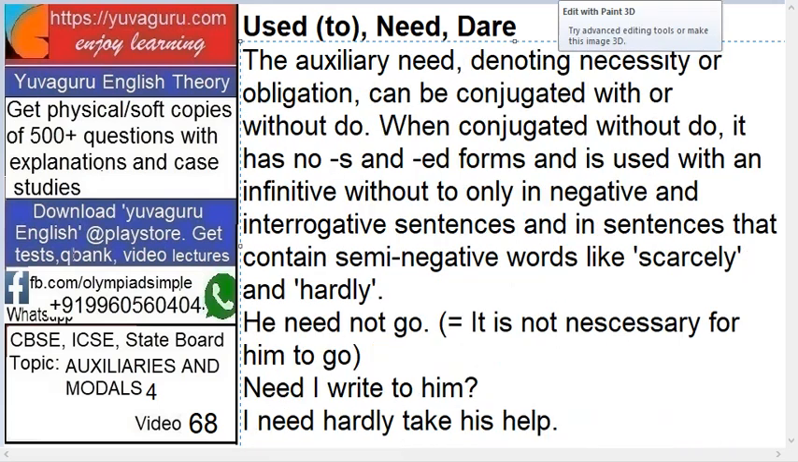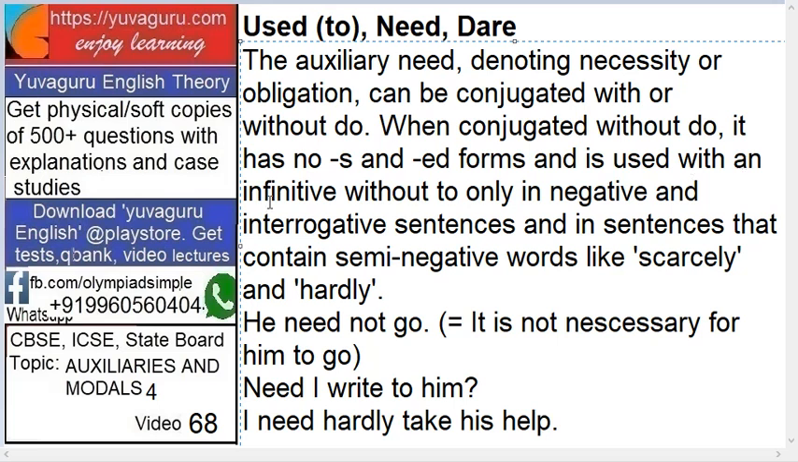Okay. Now the auxiliary need. The auxiliary need denoting necessity or obligation can be conjugated with or without do. Means either it can be used with or without do. This is important. When conjugated without do, it has no s or ed forms. Need means needs or needed. So when there is no do, then it doesn't have needs or needed, and is used with an infinitive without to only in the negative.